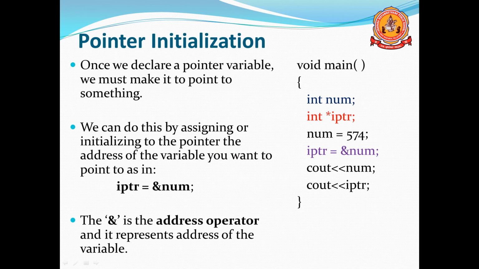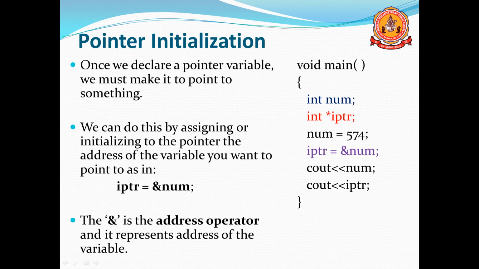See here one example: iptr. iptr I have already declared as an integer pointer. So iptr equals &num, where & is known as the address-of operator, and num is the variable I declared.